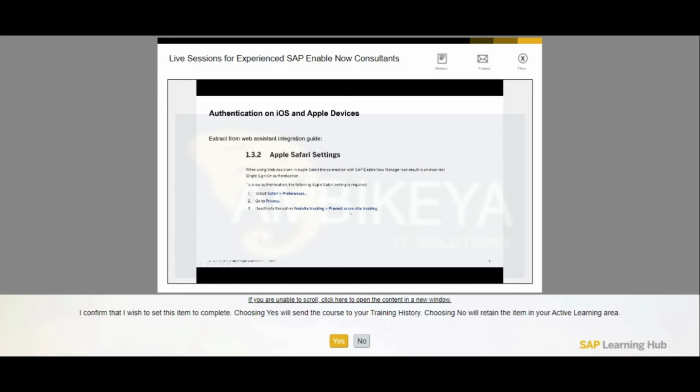That's just the same as we do for the older S/4HANA on-premise installations with the SAP web dispatcher, to just pretend that everything is coming from the same domain using that proxy server.